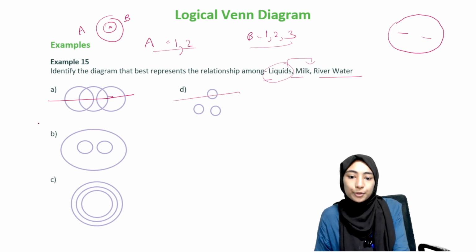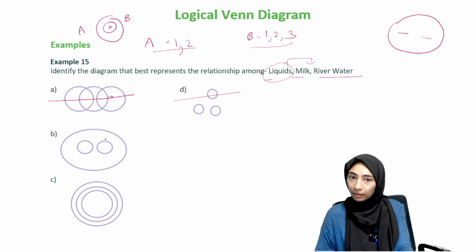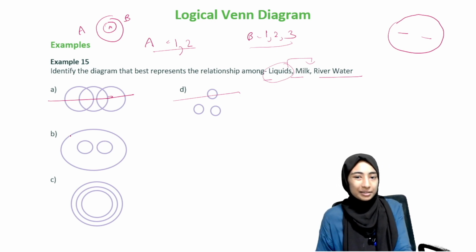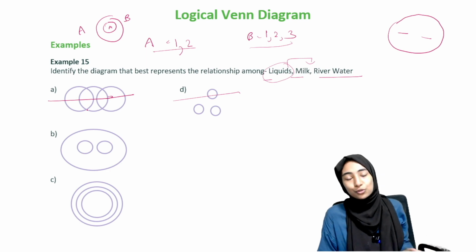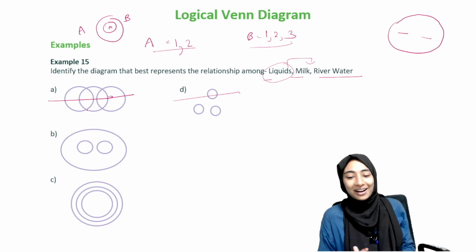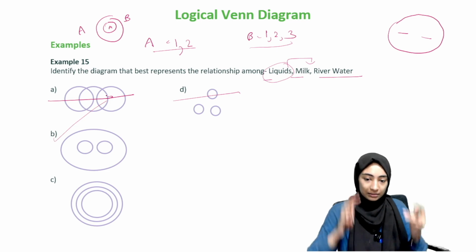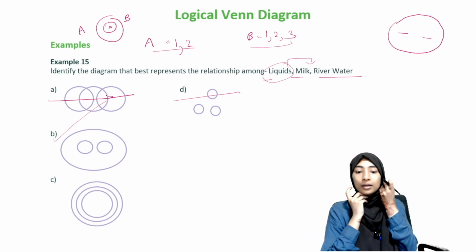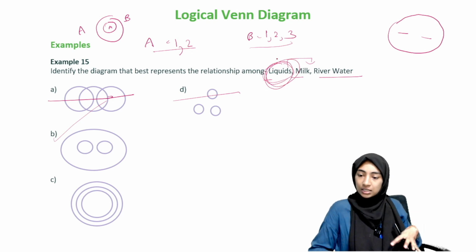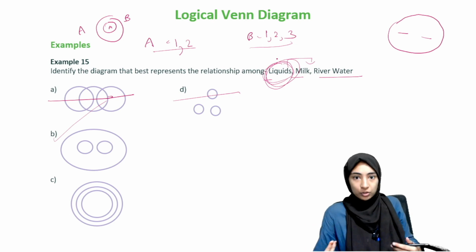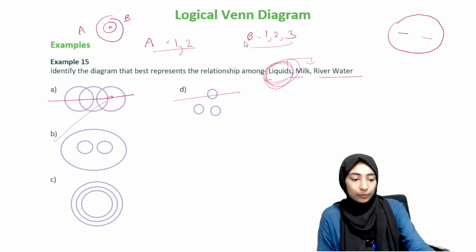So we know it's either going to be B or C. Now, milk cannot be river water, and river water cannot be milk, right? I know people mix milk with water these days. I mean, they used to do that earlier also, but no. So ideally, this is the answer. I hope you understand how you get it. You just look at whether you have a major superset first. For most questions, we do have a superset, and then you just get it that way.